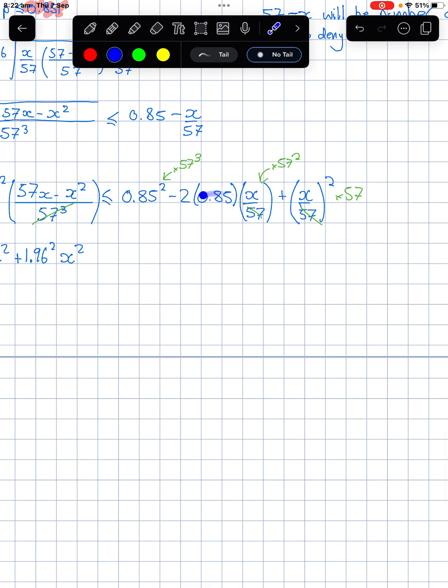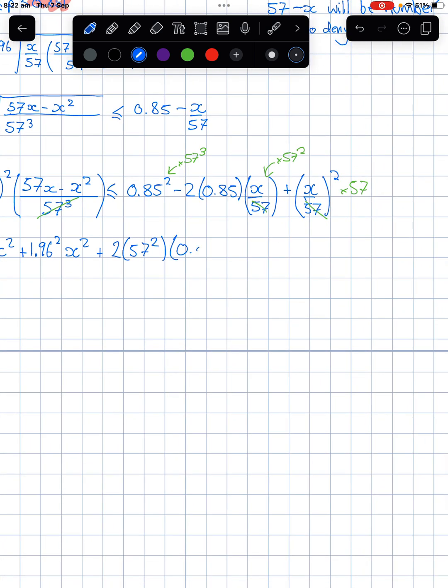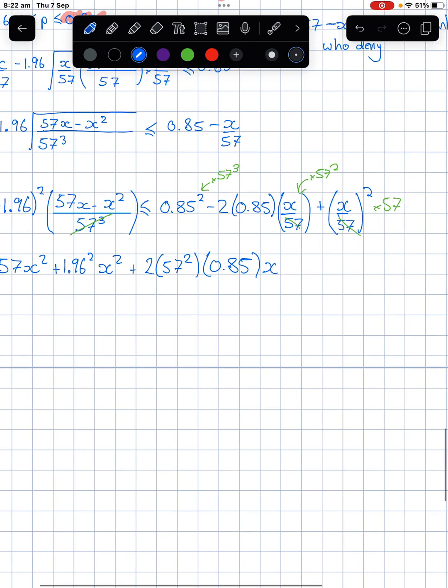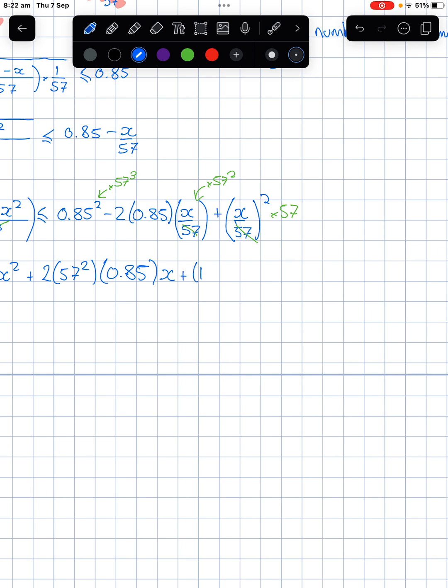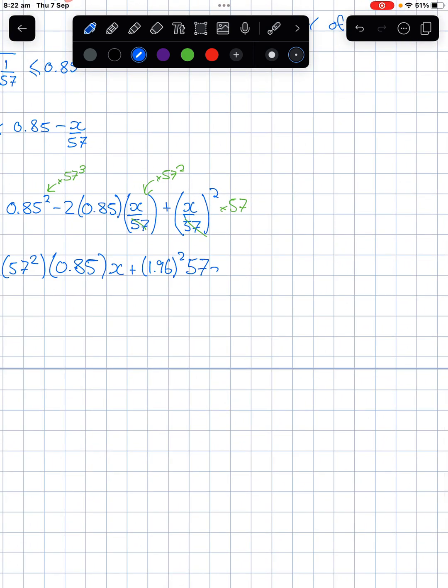The next one, we're going to add this to both sides. So I'm going to have plus 2 times 57 squared times 0.85, and then that's times x, and then I've got this other x value here, which is going to be plus 1.96 squared times 57x.